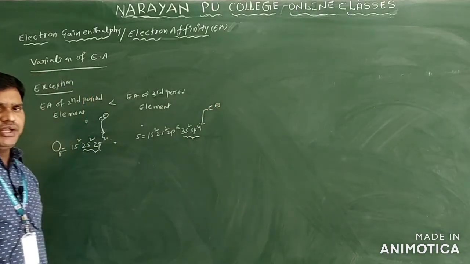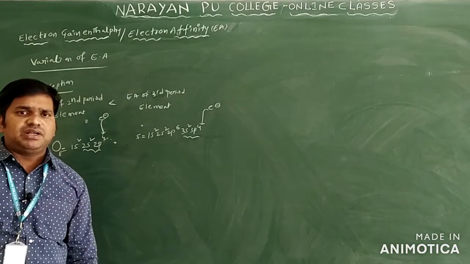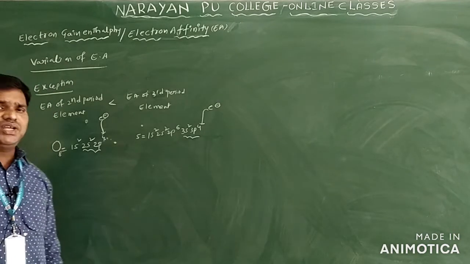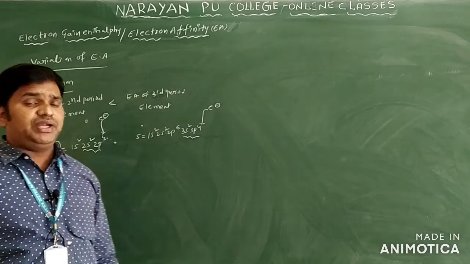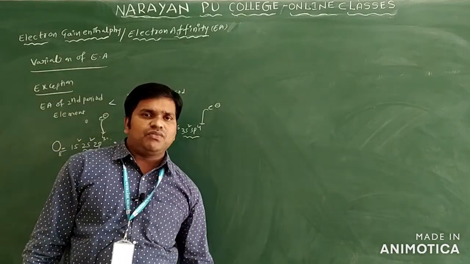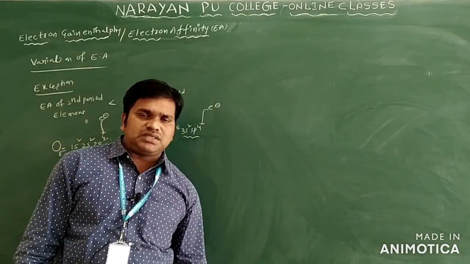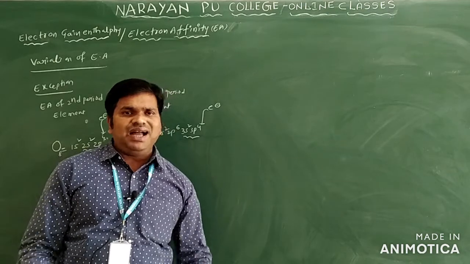In the p subshell only, if you see the size of these orbitals compared to 2s, 2p and 3p, which one has the smallest size? 2p has the smallest size only. 3p has the highest size only.